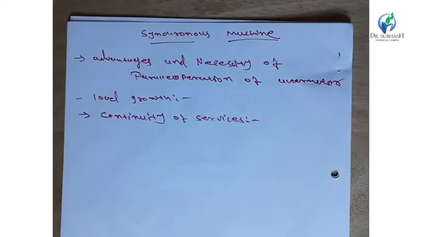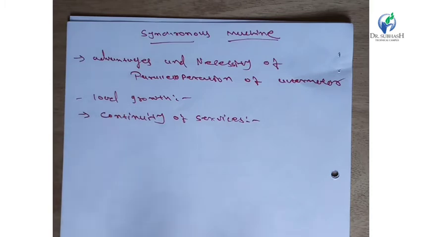Continuity of services. Instead of only one unit supplying the power, smaller units may run on a system, so that if any one unit fails, another unit can meet the demand and continuous supply will be maintained. Continuity will be maintained 24 hours by 7.